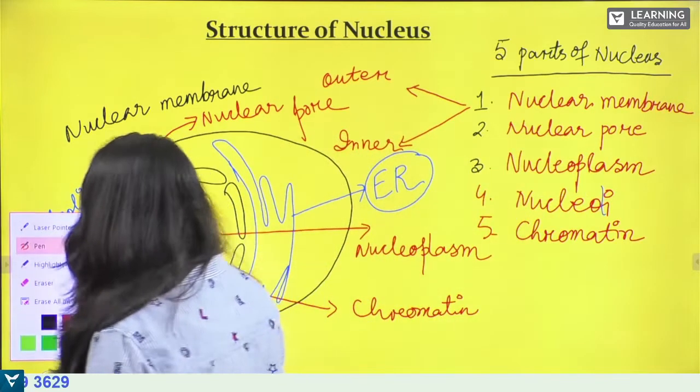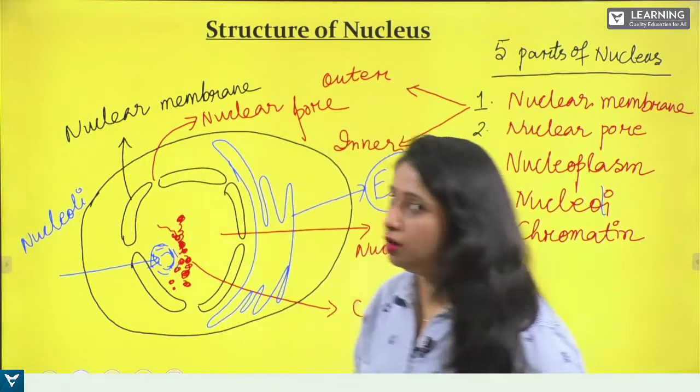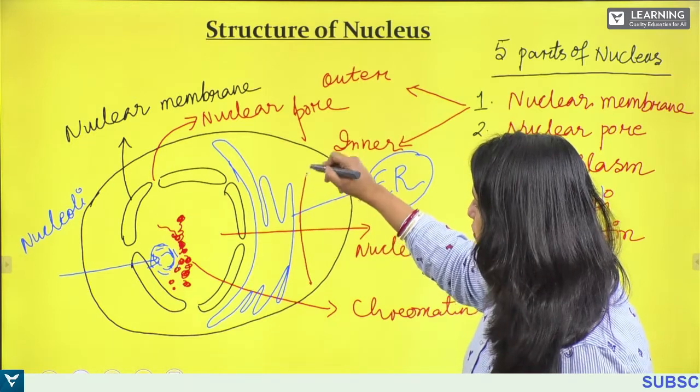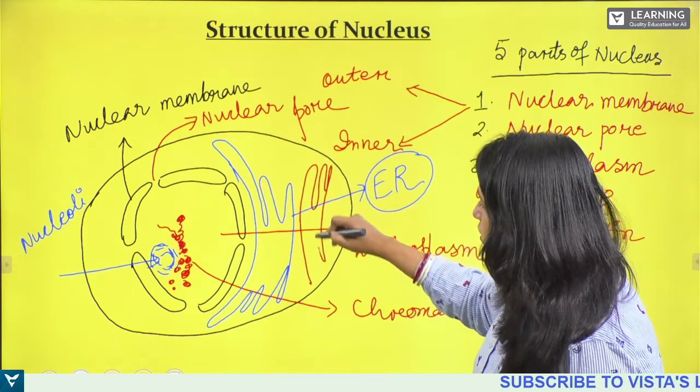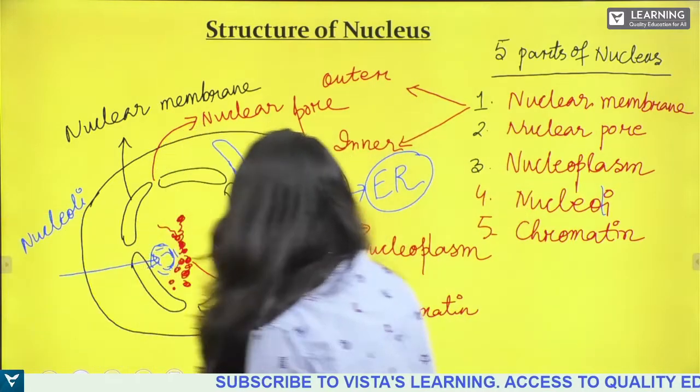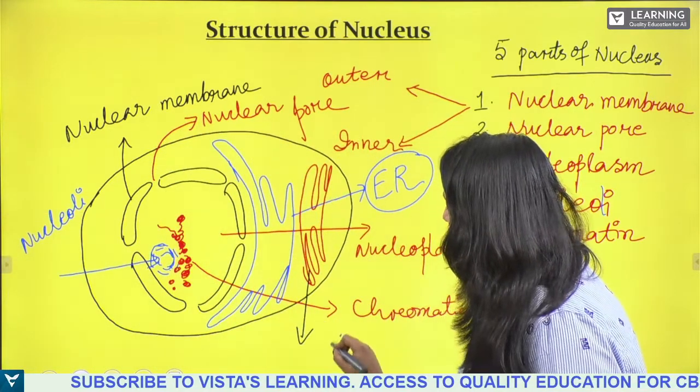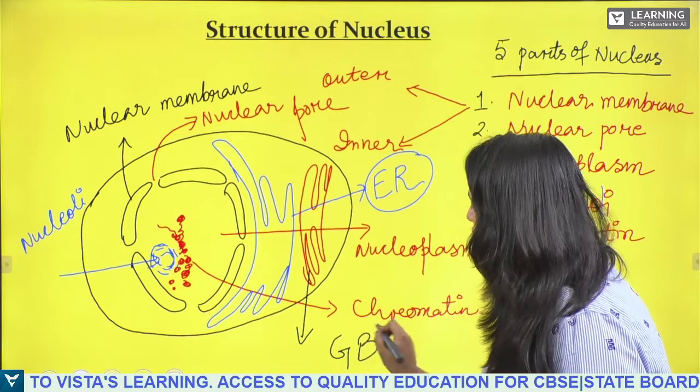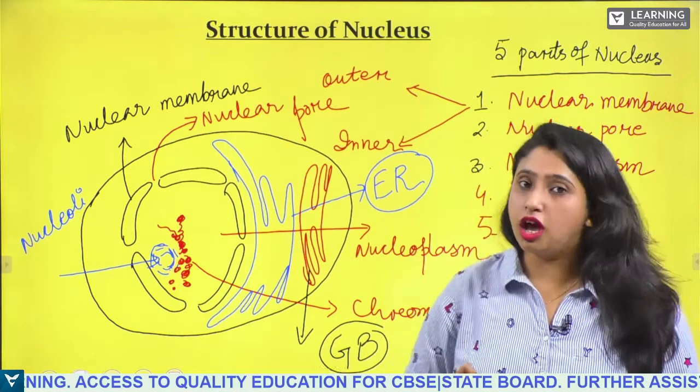And opposite to the endoplasmic reticulum, what is present? A sac-like structure. We call this the Golgi body or the Golgi apparatus.